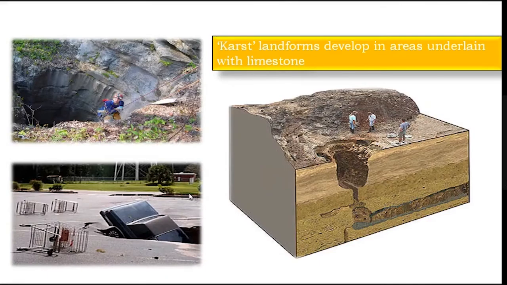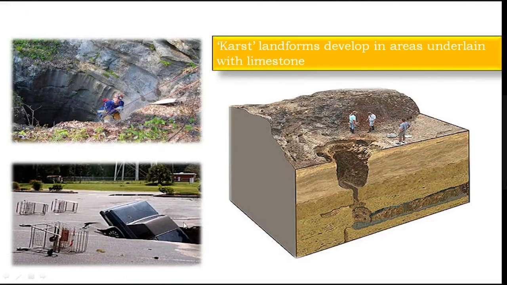Then after, this is the best example of chemical weathering, that is karst landforms in areas underlain with limestone. So in a carbonaceous area where the composition of the rock is calcium carbonate, it may get dissolved into the water, and due to the dissolution of those rocks into the water, there is a formation of huge gaps or cavities. Then these cavities may reach up to the surface, and that's why there may be sudden collapsing of that area, and that type of structure is called a sinkhole.